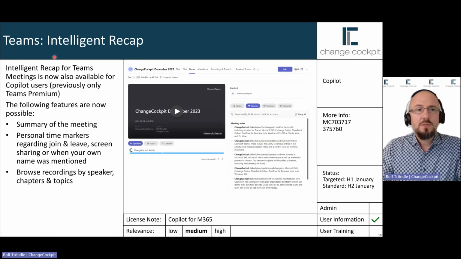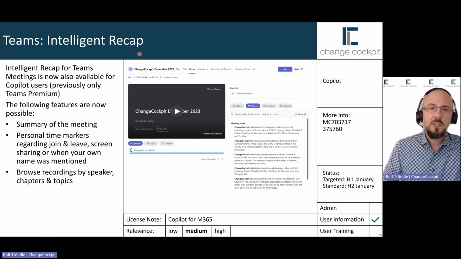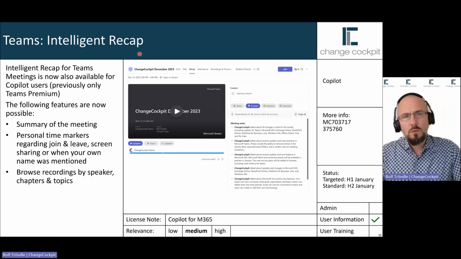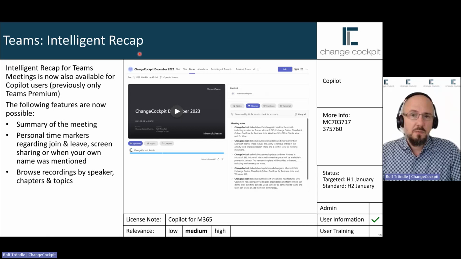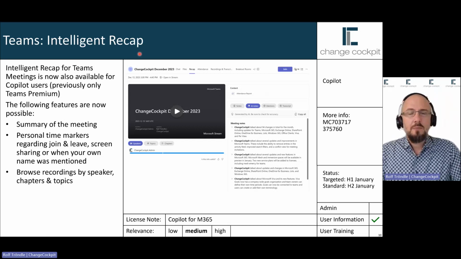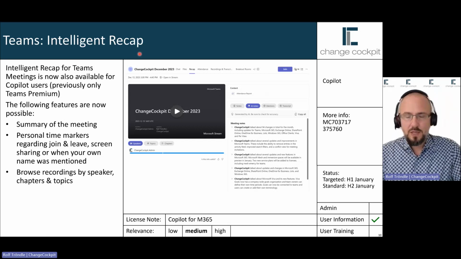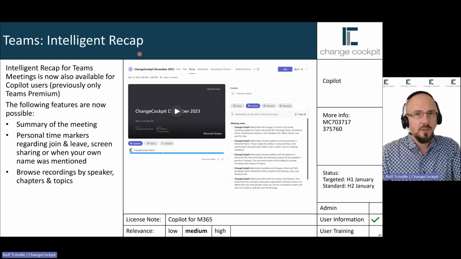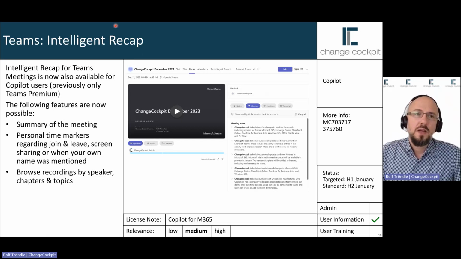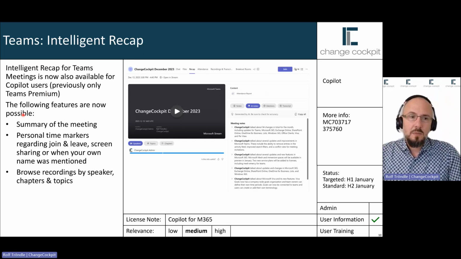The next one in Teams is Intelligent Recap. Intelligent Recap is available for almost a year now within Teams Premium. Intelligent Recap helps if you recorded the Teams meeting, including transcription, then the Intelligent Recap will summarize the meeting at the end of the meeting.